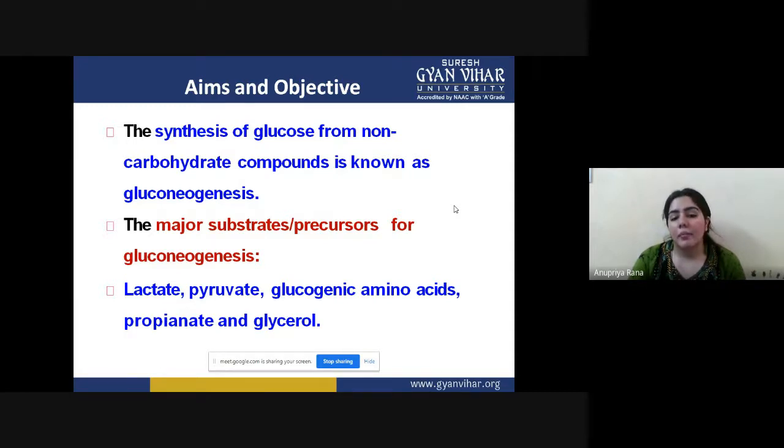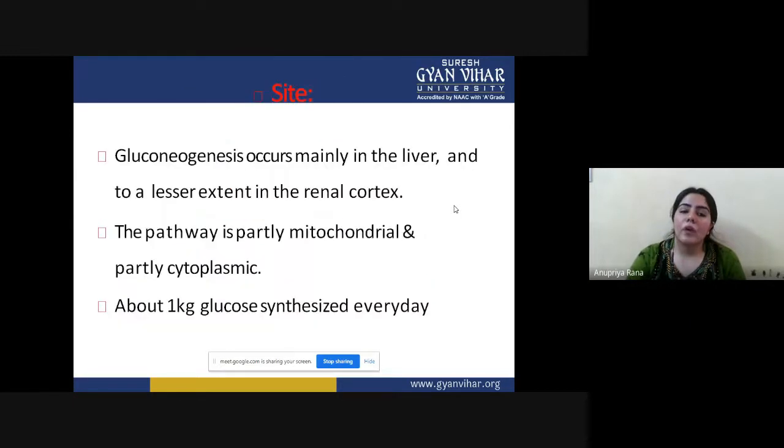These lactate, pyruvate, propionate, and glycerol are all intermediates or final products of glycolysis, the pentose phosphate pathway, and the Krebs cycle. So gluconeogenesis works on a combination of all the pathways we already studied. For gluconeogenesis to happen, all those pathways have to be done earlier.